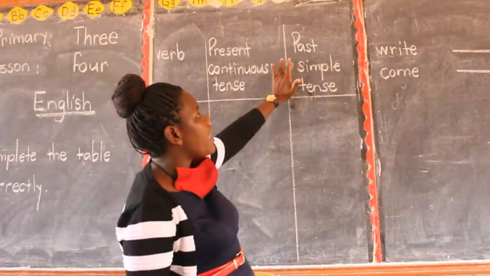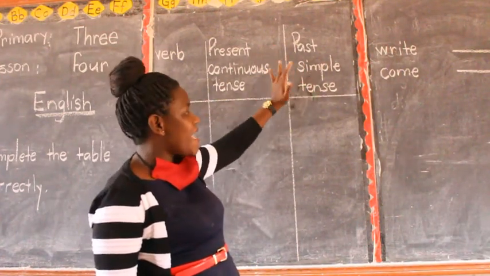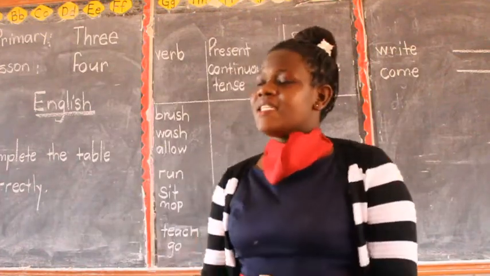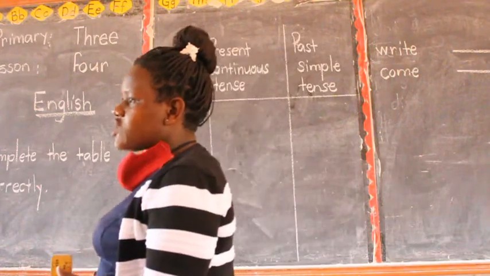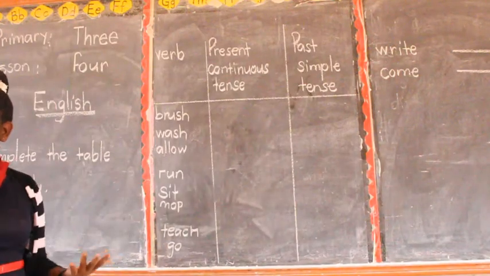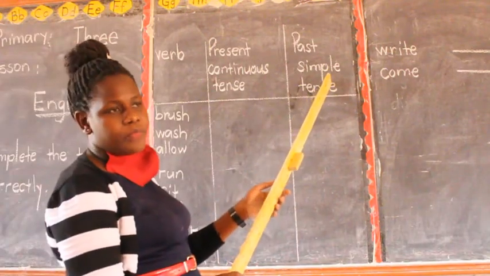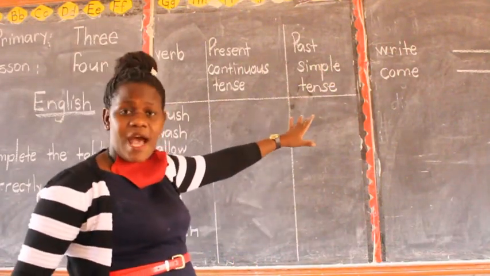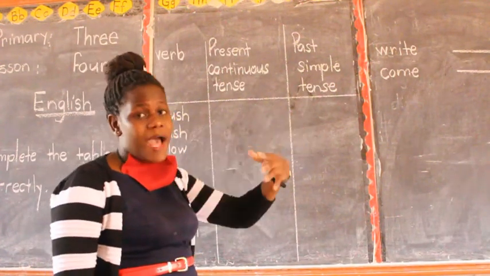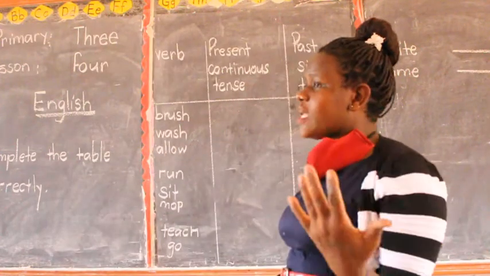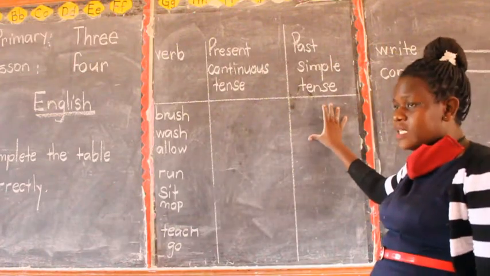We go to this one here. Past simple tense. This tense talks about actions that happened yesterday, actions that happened last week. It can be last year, it can be last month. That is past simple tense. Are we there? It talks about actions that happened yesterday, last week, last month, last year, and so on. That is past simple tense.